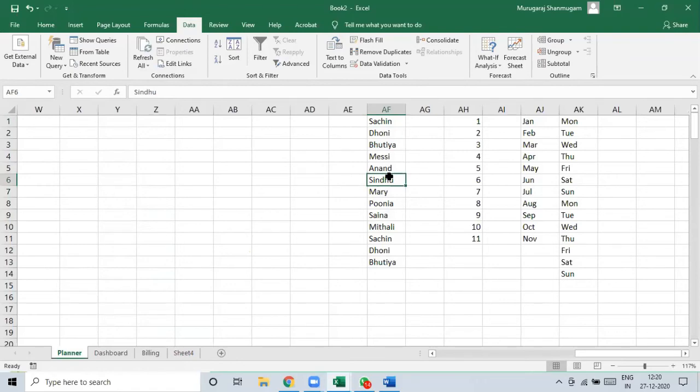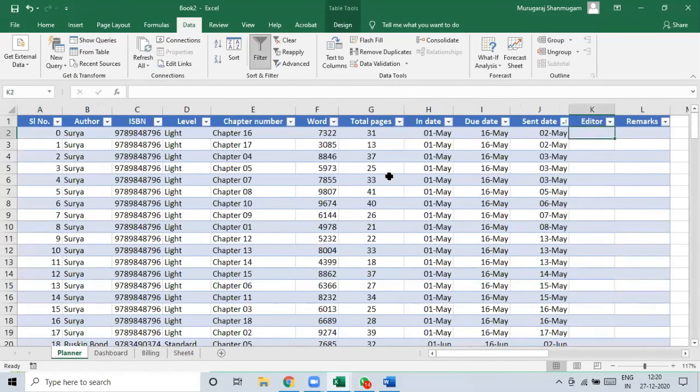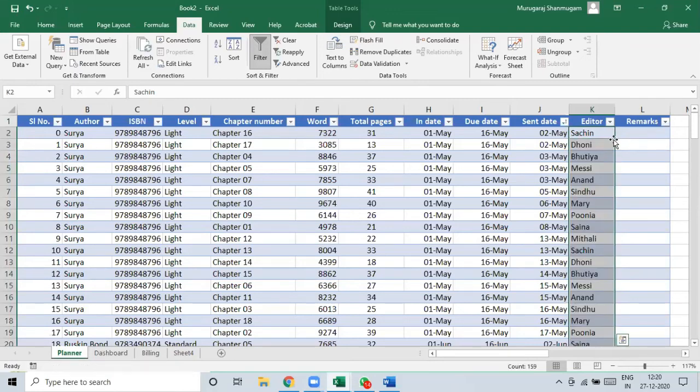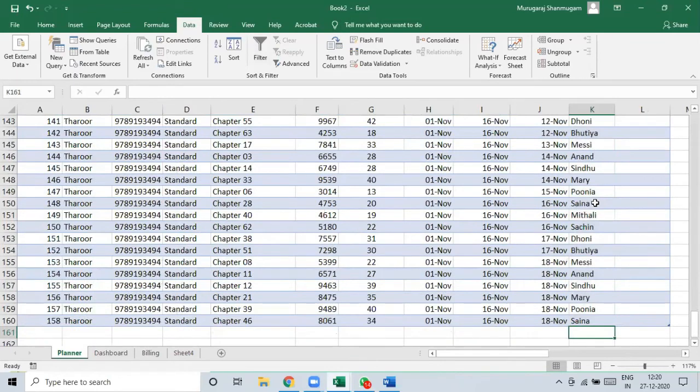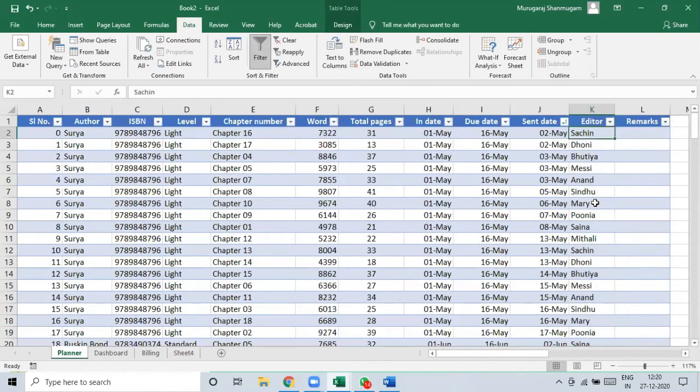So what I'm going to do is use this option. Sachin, first name, and then instead of dragging, I'm going to use Control double tap, so that it will go to the end of this table. So what have I done? Created a complete planner of dates. Okay, I have to modify that because I have removed the row.